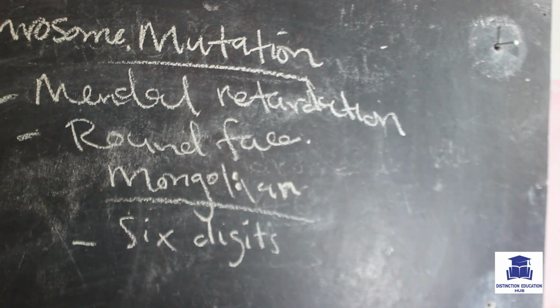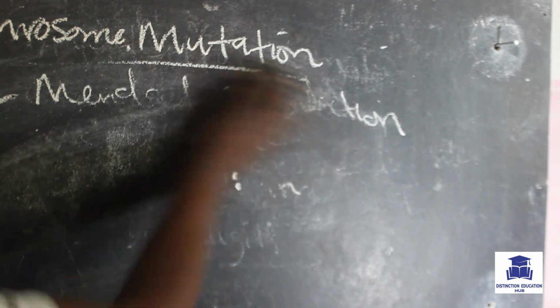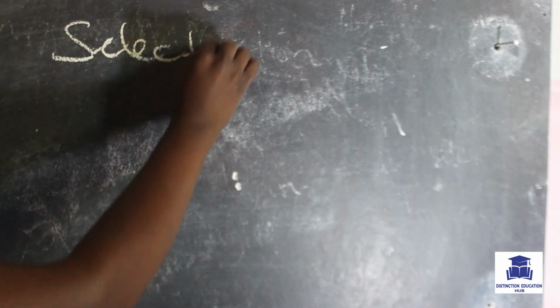So we looked at sex inheritance, we went on to look at sex linkage, and we talked about mutations, as these are conditions that affect the genetic makeup as well as the chromosomes. So other things to look at, we'll talk about selection, but before I close this video, it will be important for me to talk about genetic engineering as well as selection with regards to genetics as I conclude this topic with you. So let me just mention what selection is.